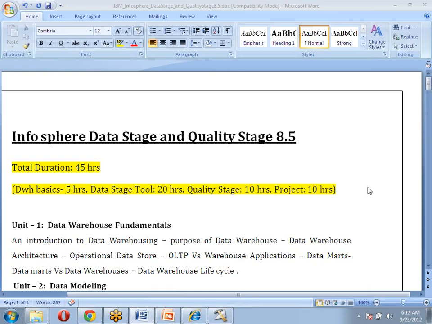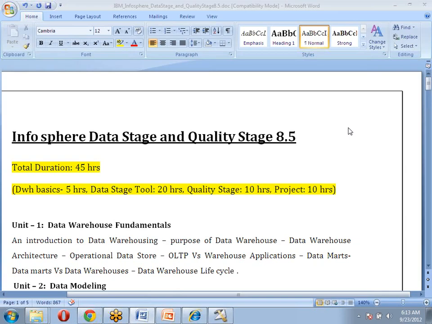Any other questions? I know that tomorrow there is one batch. I just wanted to know how often you start a new batch. If not tomorrow, then when will a new batch start for DataStage?